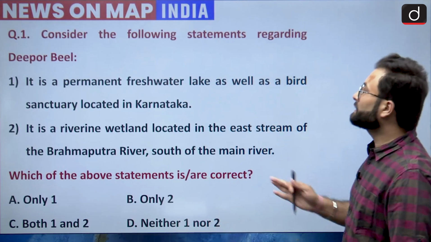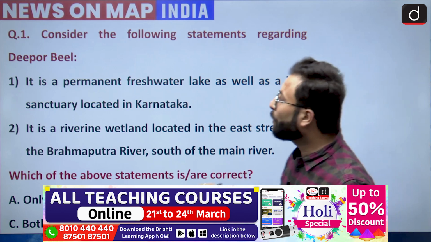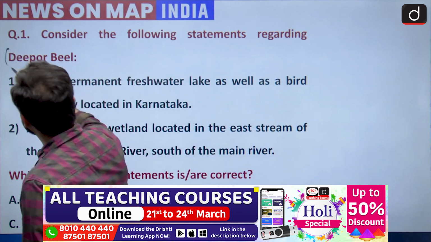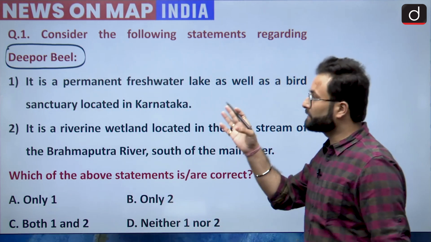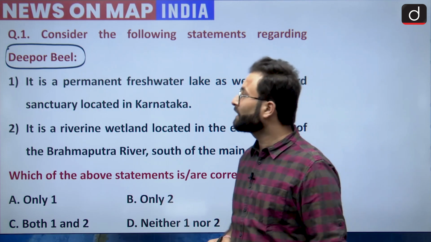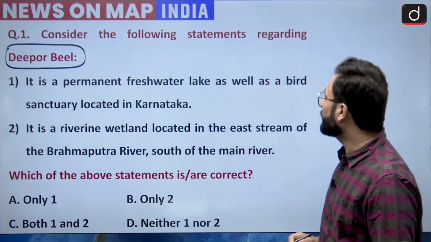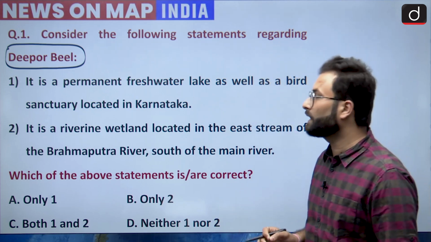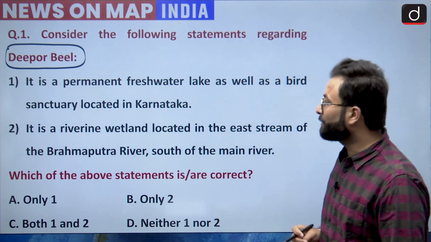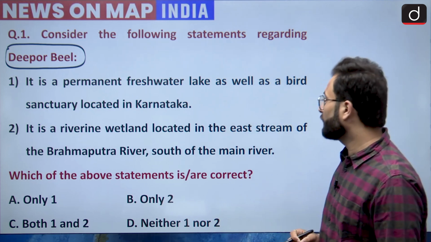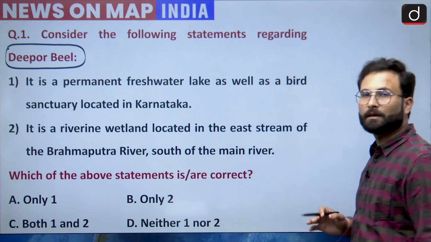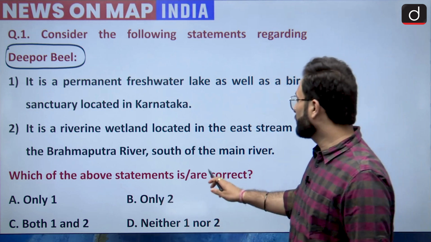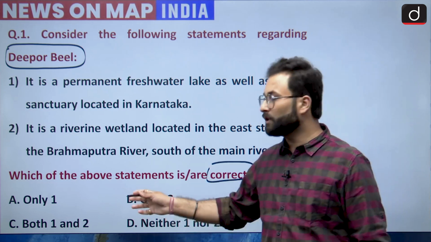Now coming to question number 1 of this particular episode, consider the following statements regarding Deepor Beel. Okay, so Deepor Beel has been in the news because of certain activity which we will see, but right now come to the statements. It is a permanent freshwater lake as well as a bird sanctuary located in Karnataka. The second statement is, it is a riverine wetland located in the east stream of the Brahmaputra river, south of the main river. You have to choose the correct statements, and accordingly you can mark your answer.